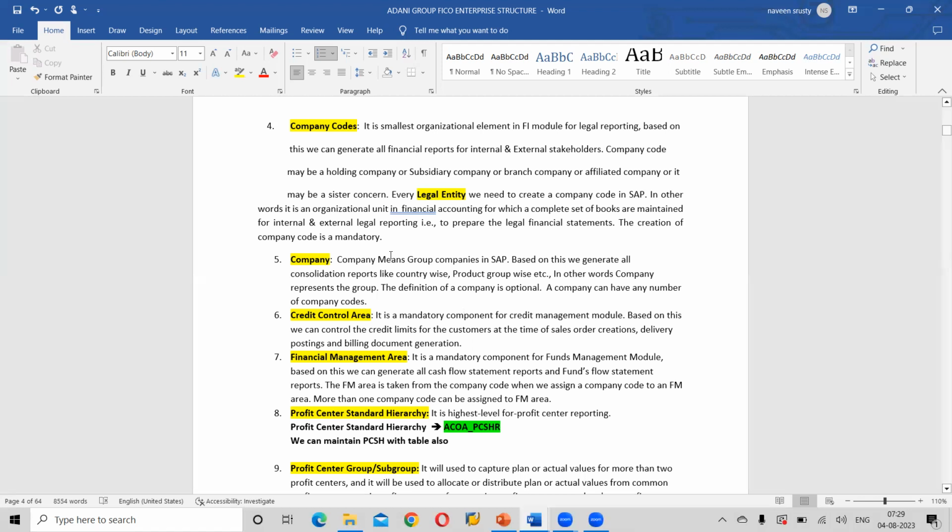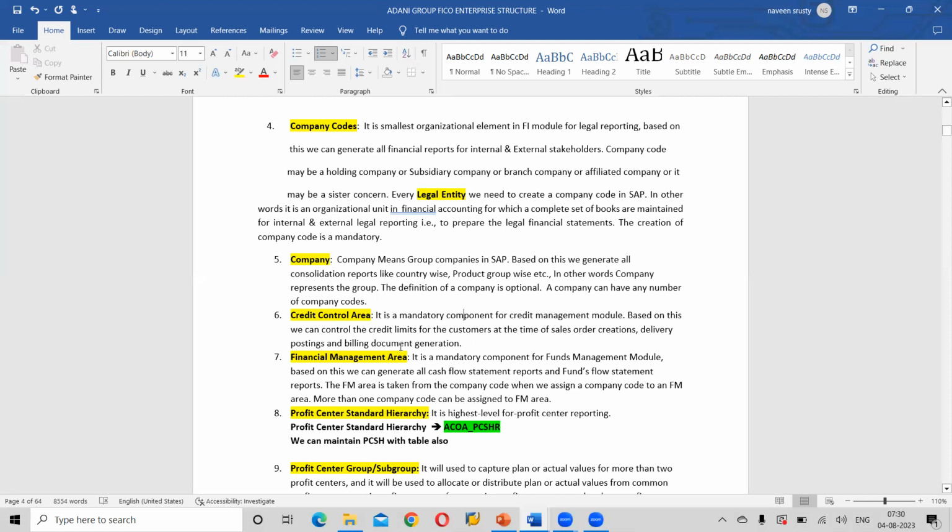See here, again, the credit control area is related to the SD module, sales and distribution. But in FI also, we have a submodule called AR, accounts receivable. That's the reason this credit control area will be defined by the SD consultant. It's not our job, but still they will give all the limits and everything. But the credit control area, we need to create as an FI consultant, like how we create company code. For example, for Adani Group, AI01, we need to define the naming convention of the credit control area.